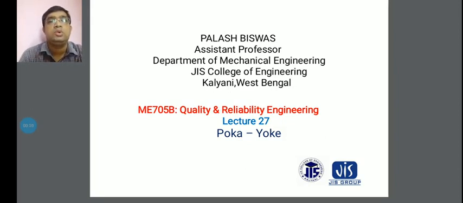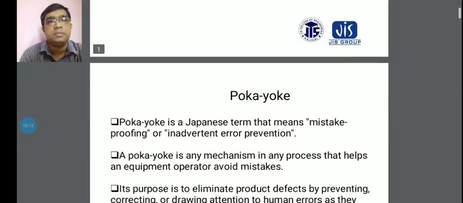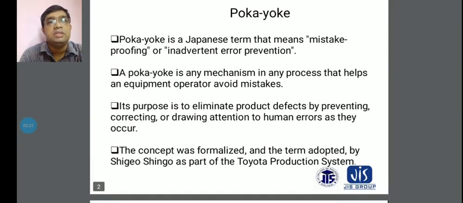Today is my lecture number 27, and we will discuss Poka-Yoke, under the subject of Quality and Reliability Engineering. Poka-Yoke is a Japanese term that means mistake proofing or inadvertent error prevention. It is used for error prevention, and it is any mechanism in any process that helps equipment operators avoid mistakes.